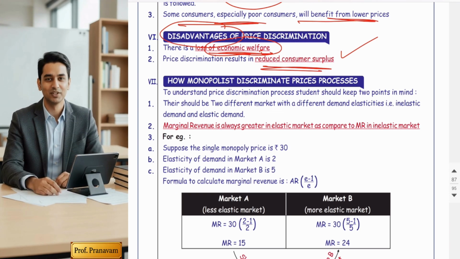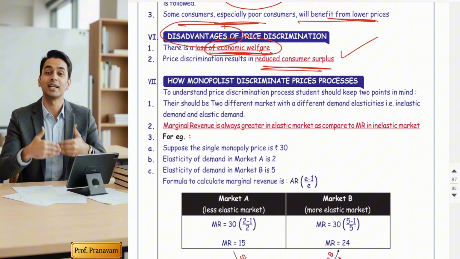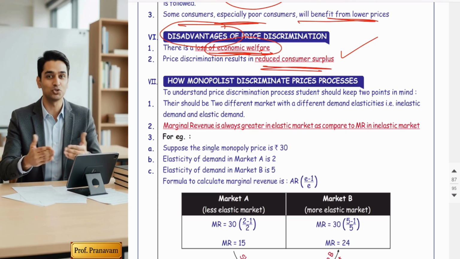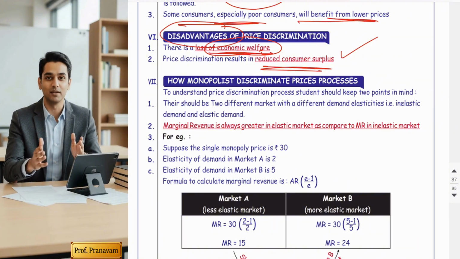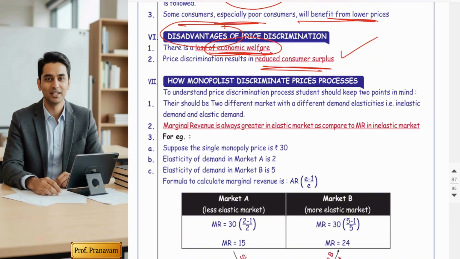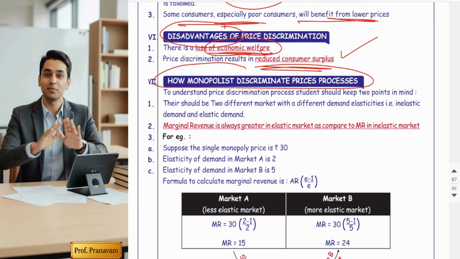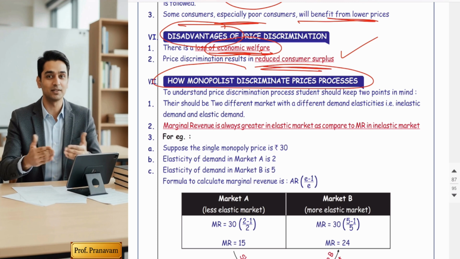So last but not the least, friends, now we have understood what price discrimination is, what the advantages are, and what the disadvantages are, but we have to understand how a monopolist can discriminate the price. What is the process? How does discrimination take place?